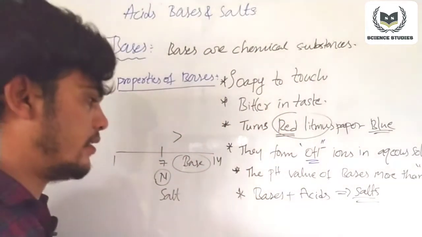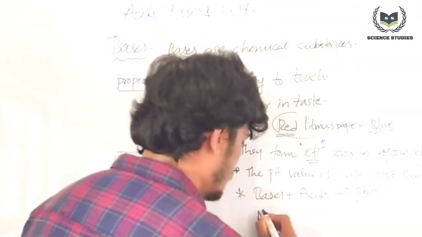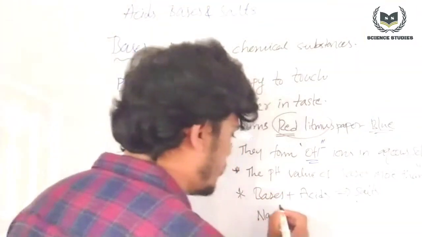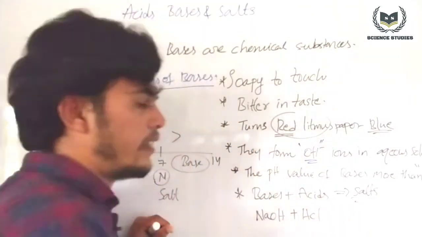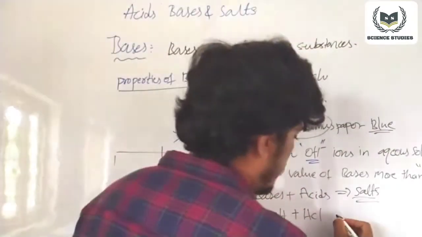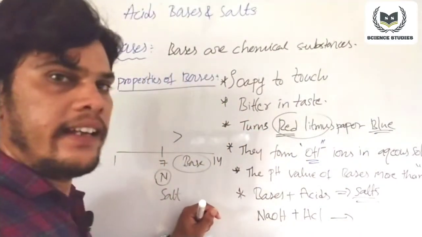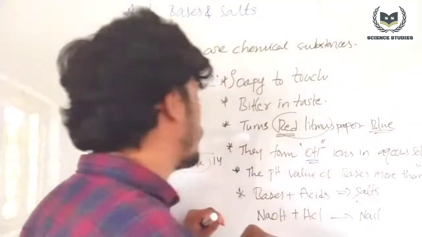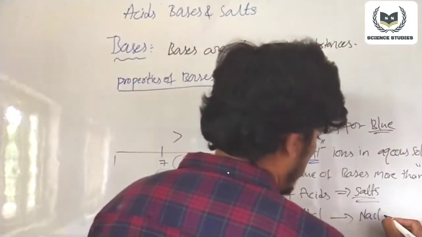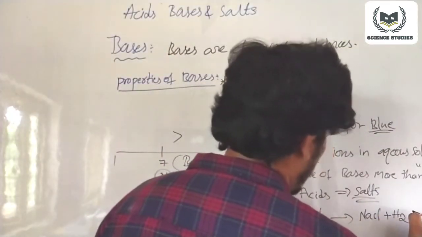The best example is, if you take a base, sodium hydroxide, NaOH is the base, and an acid like HCl, hydrochloric acid, is the acid. If both react with each other, they form NaCl, sodium chloride, and H2O, water.